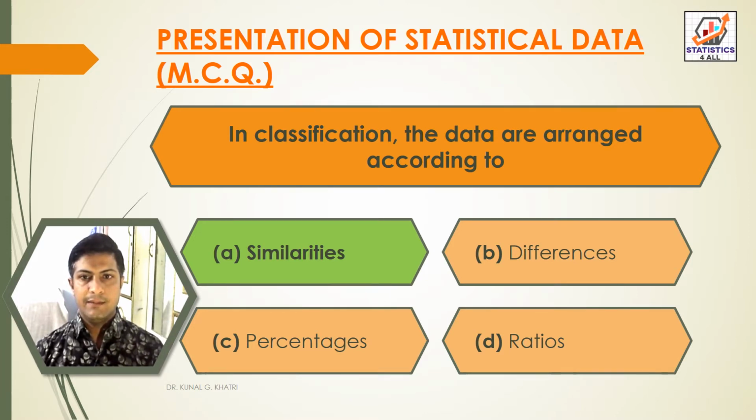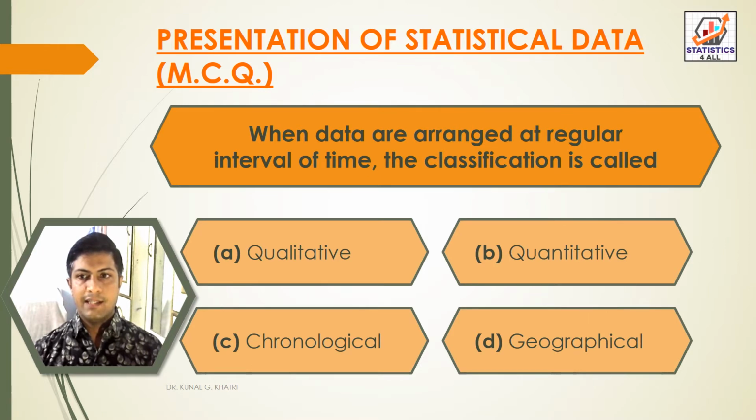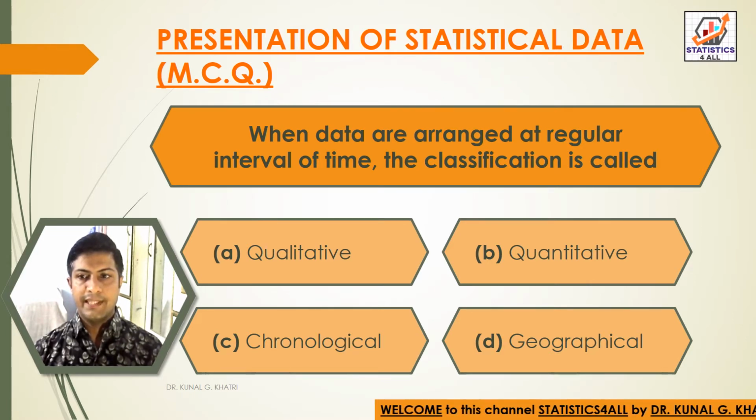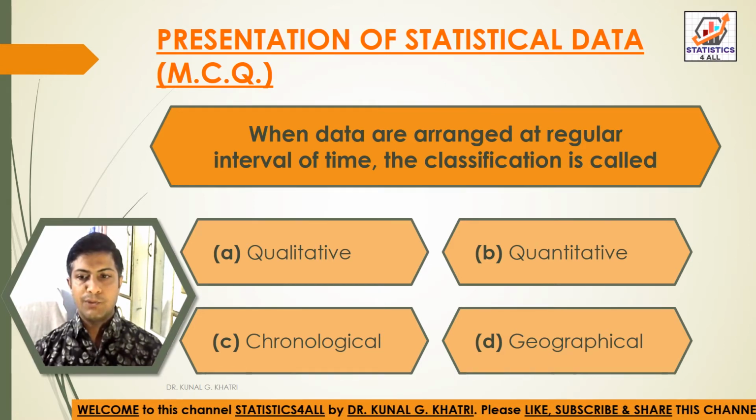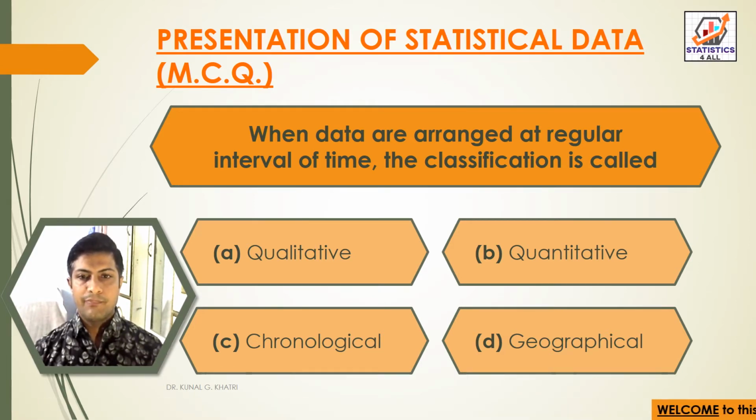Next question. When data are arranged at regular interval of time, the classification is called option A, qualitative, option B, quantitative, option C, chronological, and option D, geographical. So here we have answer option C, chronological. When data are arranged at regular interval of time, the classification is called chronological.